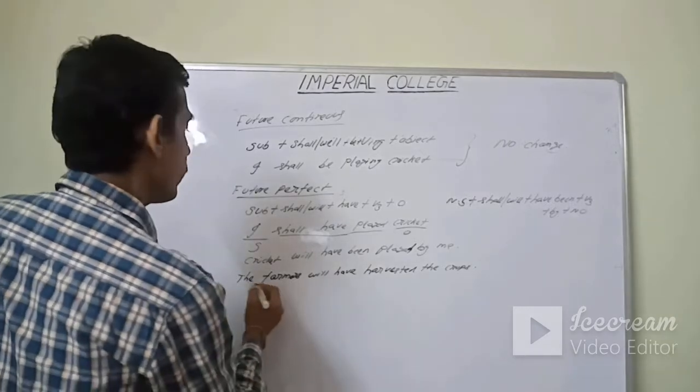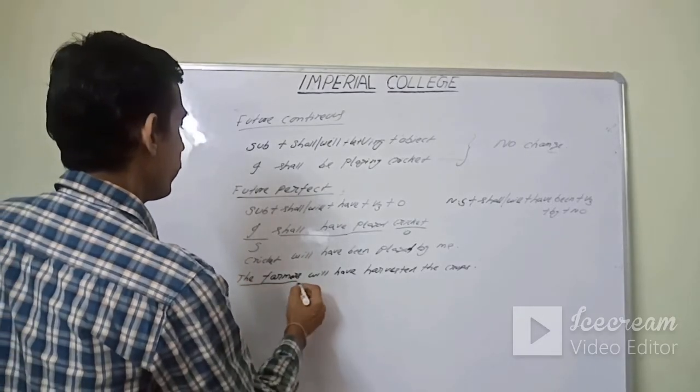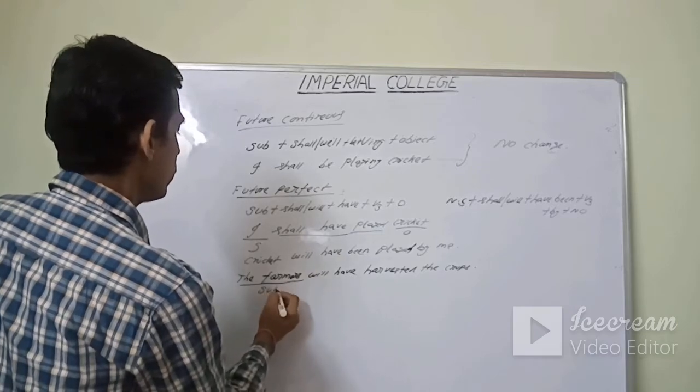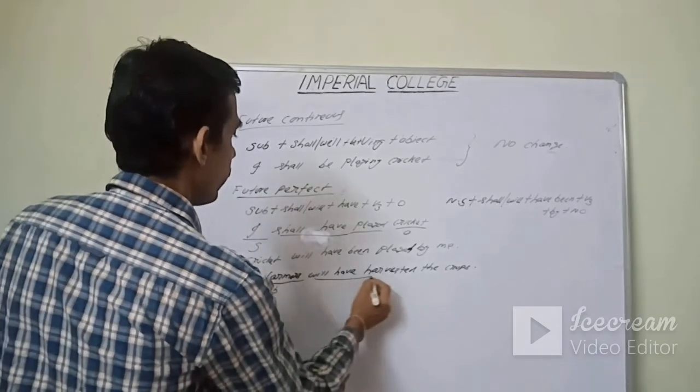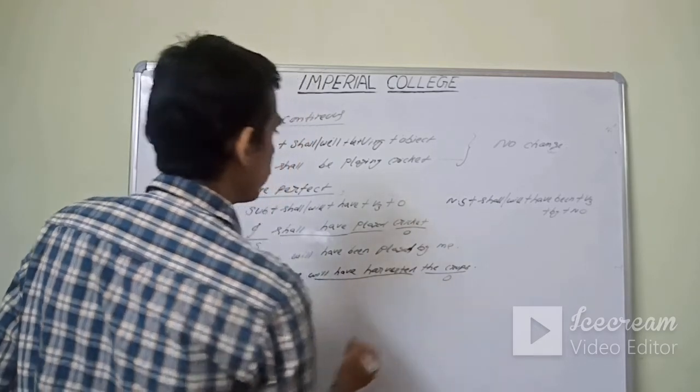The farmers will have harvested the crops. The farmer is the subject, will have harvested is the verb, and the crops is the object.